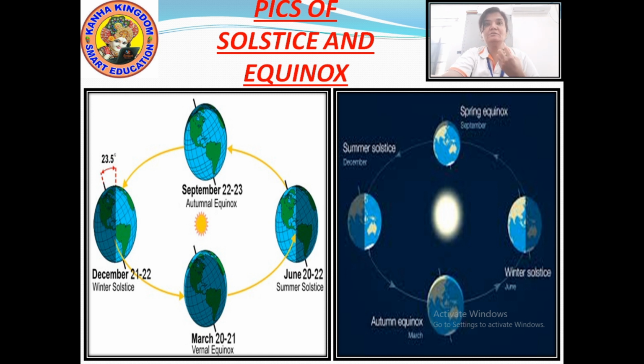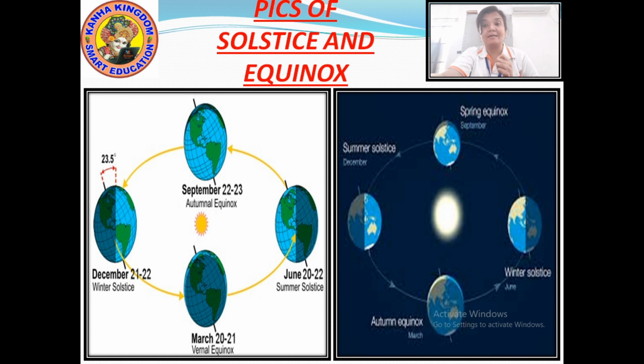First equinox is on March 21st and second equinox is on September 22nd. Right? So looking at the picture, I hope you all have understood about the equinox and the solstice.